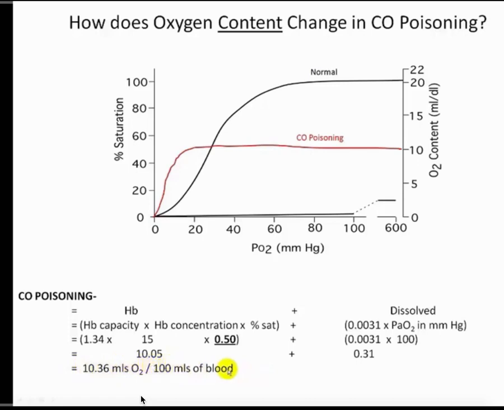Again, normal needs to be about 20. We can drop down to about 18 where some type of intervention should kick in. Certainly being down to 10 is going to be problematic. The issue specifically with these patients is the saturation component that has been depressed through the binding of carbon monoxide. So in carbon monoxide poisoning, overall it lowers oxyhemoglobin content by decreasing the oxyhemoglobin saturation, not by decreasing the hemoglobin concentration.